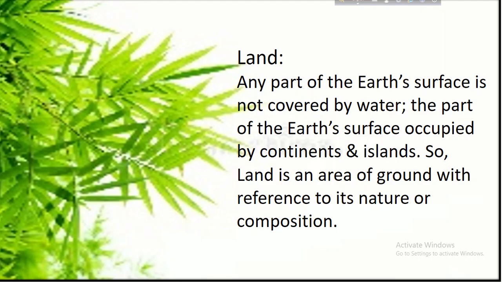First, we will know about the land. As we know, our earth surface is divided into two parts, water body and landmass. Land is any part of the earth surface not covered by water, the part occupied by continents and islands. So land is an area of ground with reference to its nature or composition.